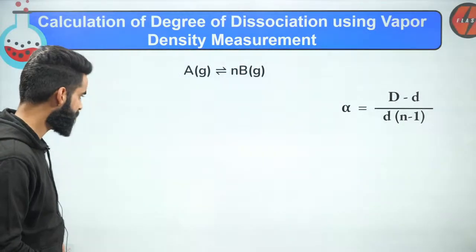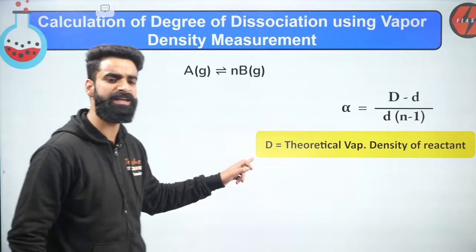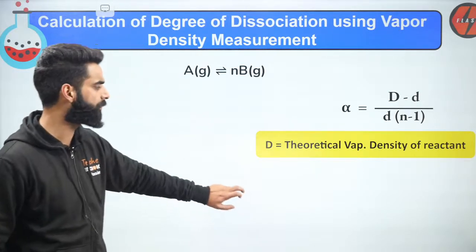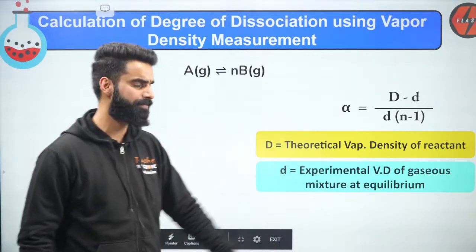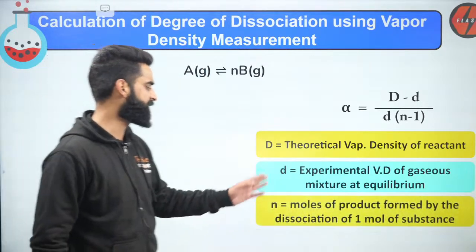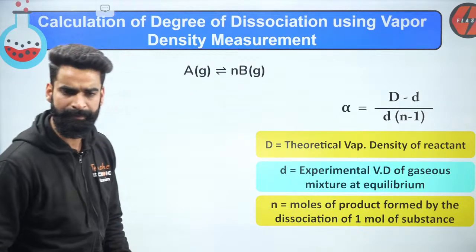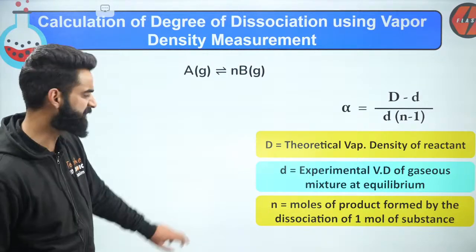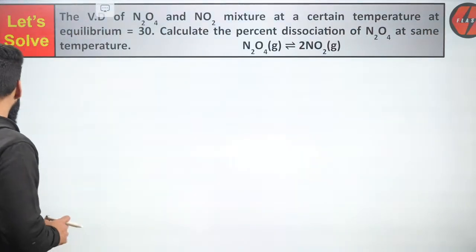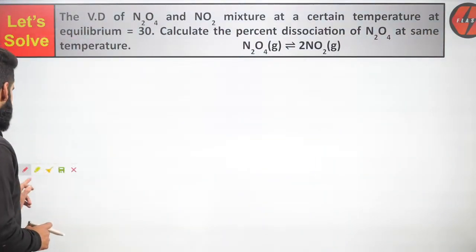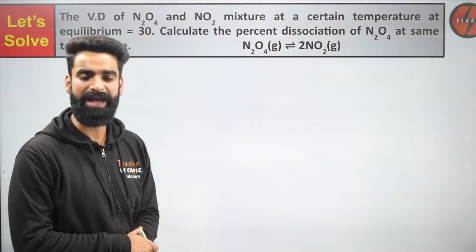See guys, this is the theoretical vapor density of reactant, or we call it the vapor density of reactant at time t equal to 0. D is the experimental vapor density of the gaseous mixture at equilibrium. And n is the number of moles of product formed by the dissociation of 1 mole of the substance. I told you this a few minutes back, correct? Now people, this is the first question on your screen. Let's do it and see how to use the formula I gave you to calculate alpha.